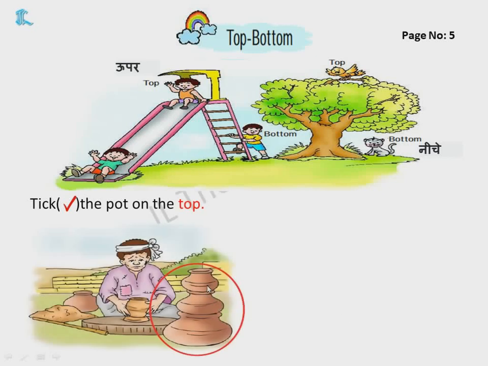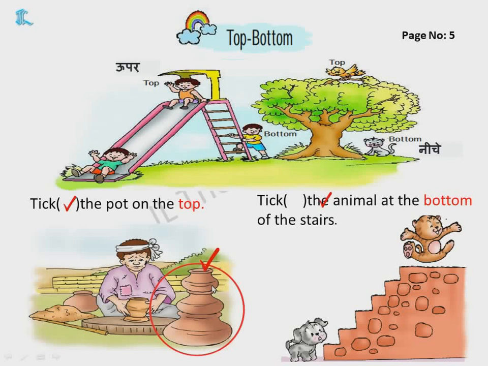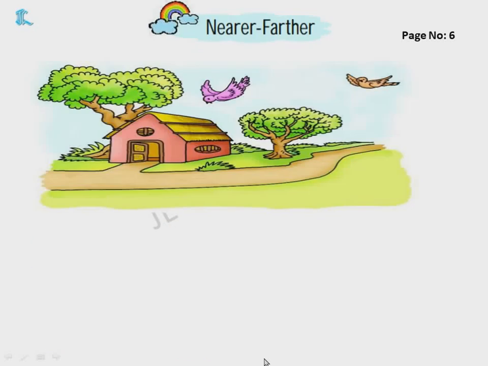Now tick the pot on the top. Which is there on the top means upar. Which is there on the top? This is at the top. The next one. Tick the animal at the bottom of the stairs. Which is at the bottom? This is at the bottom. This puppy is at the bottom of the stairs. Okay, children. Now let's continue.